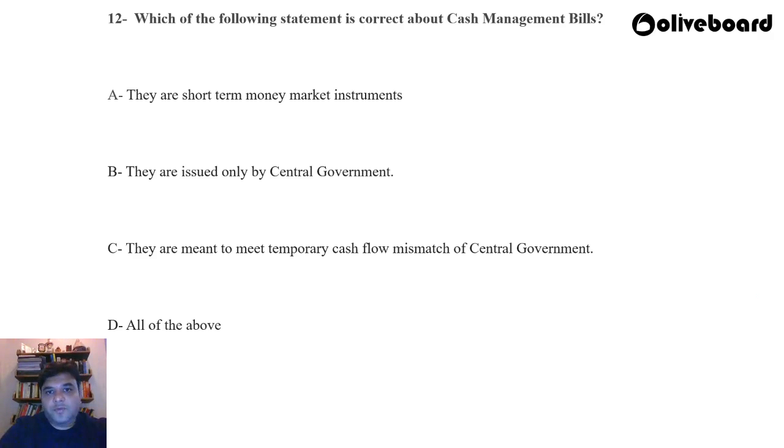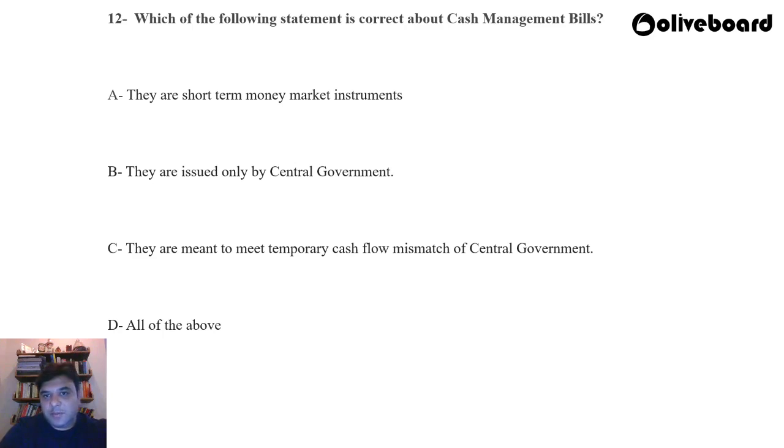Question number 12. Which of the following statements is correct about cash management bills? A, they are short-term money market instruments. B, they are issued only by the central government. C, they are meant to meet temporary cash flow mismatch of central government. D, all of the above.